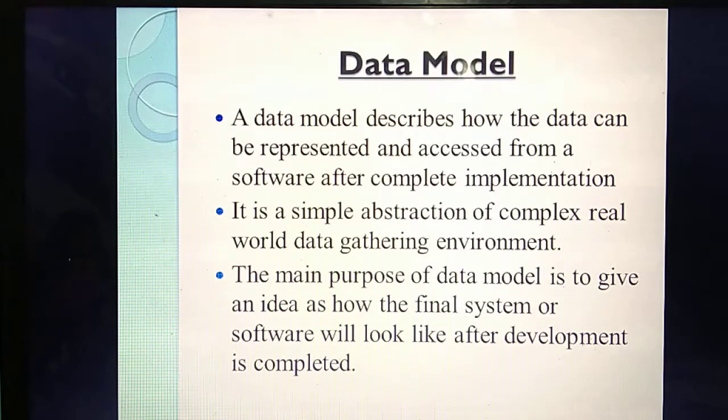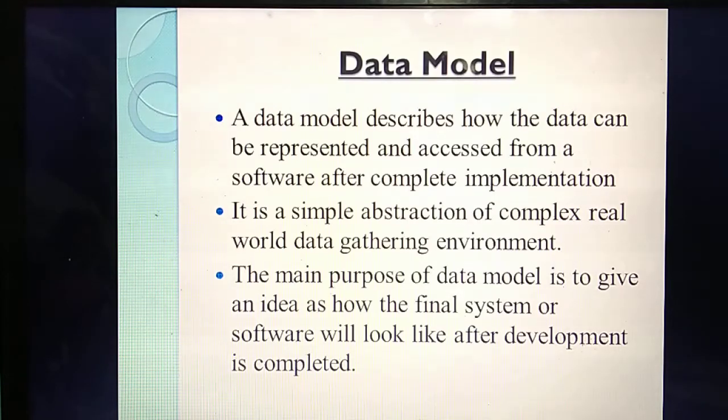Very important question. So what do you mean by data model? This data model will describe how data can be represented. How can the data be stored in the database? In the form of tables by using rows and columns, isn't it? Likewise, the data model represents how you are going to represent the data.